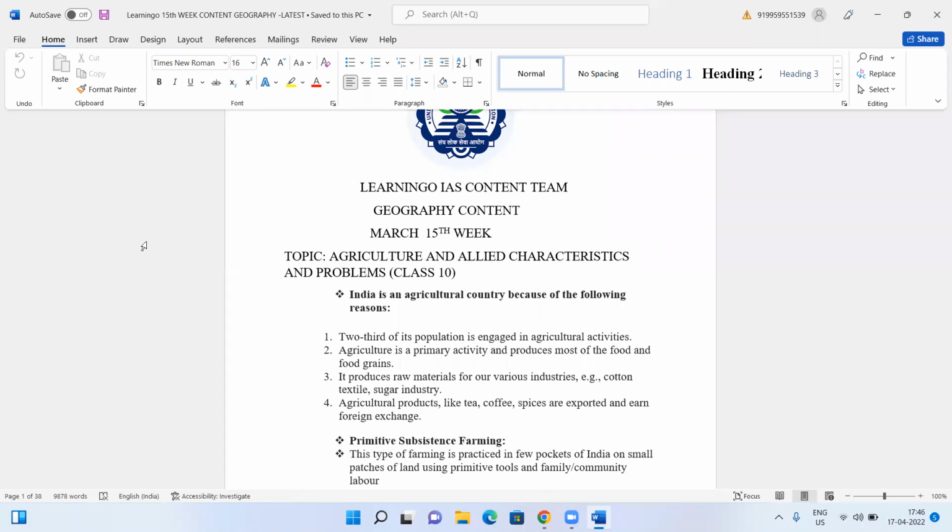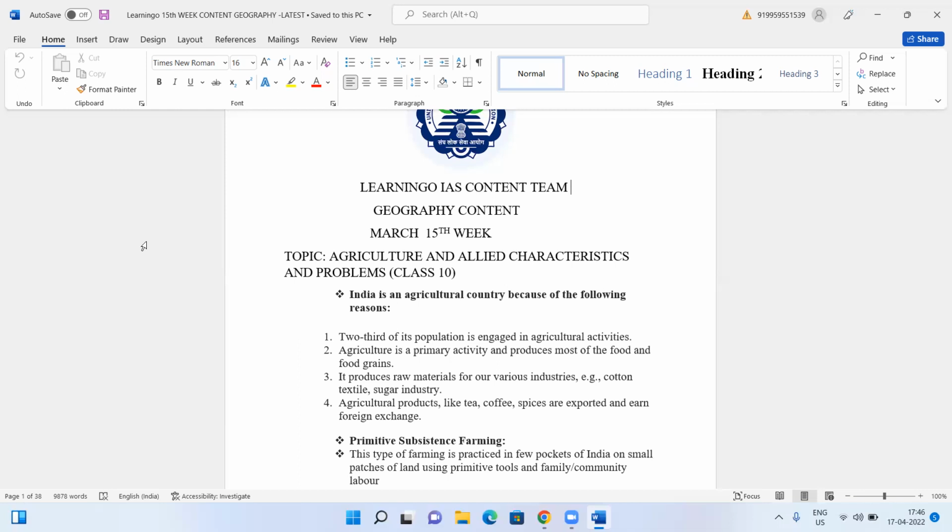As far as India is concerned, even though we talk about so many years of independence, so much of development, still today almost 50 to 60% of the population is engaged in agriculture. This is considered to be a concern because when we talk about development, the shift should occur from the primary sector to the secondary sector to the tertiary sector.